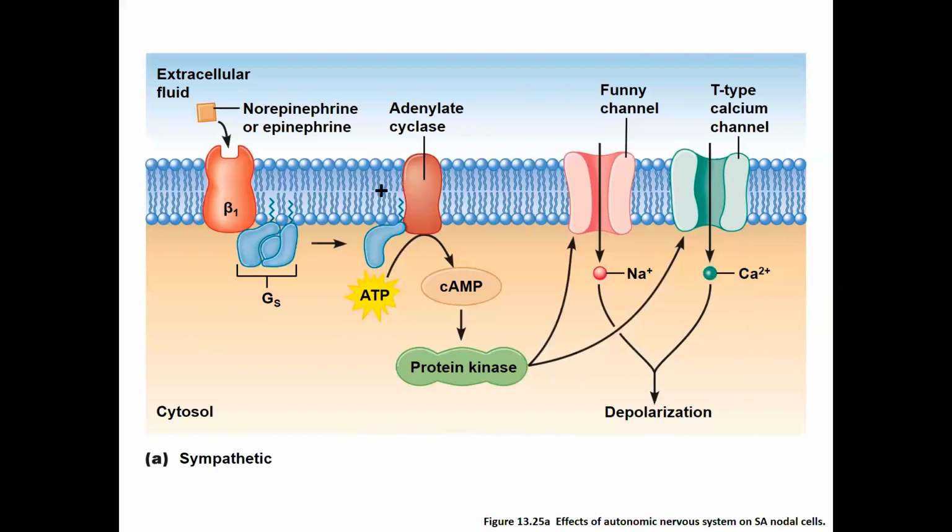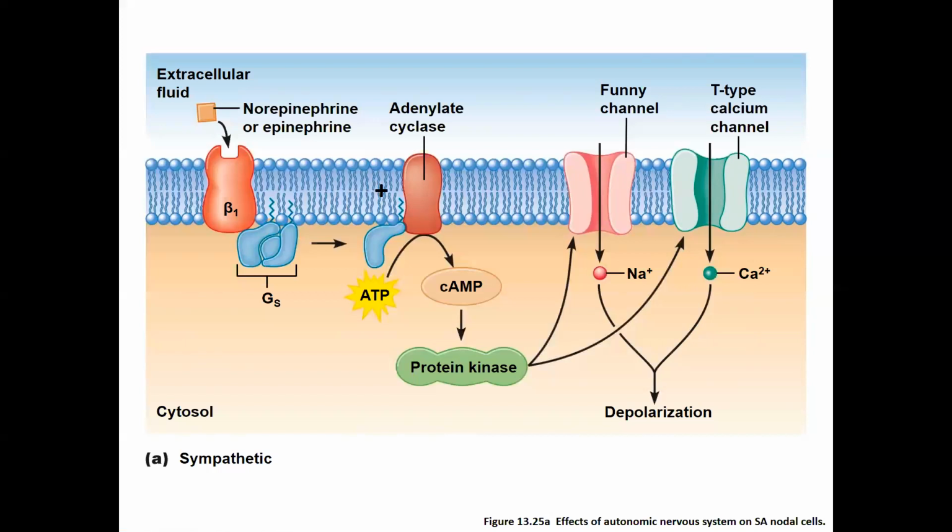Then we said cyclic AMP is going to enter the cell and turn on protein kinase. That's where we stopped when we looked at that cascade last time. So what does that protein kinase then do that actually speeds up the heart rate? Protein kinase is going to augment the opening of those funny channels, which helps the cell depolarize much quicker.